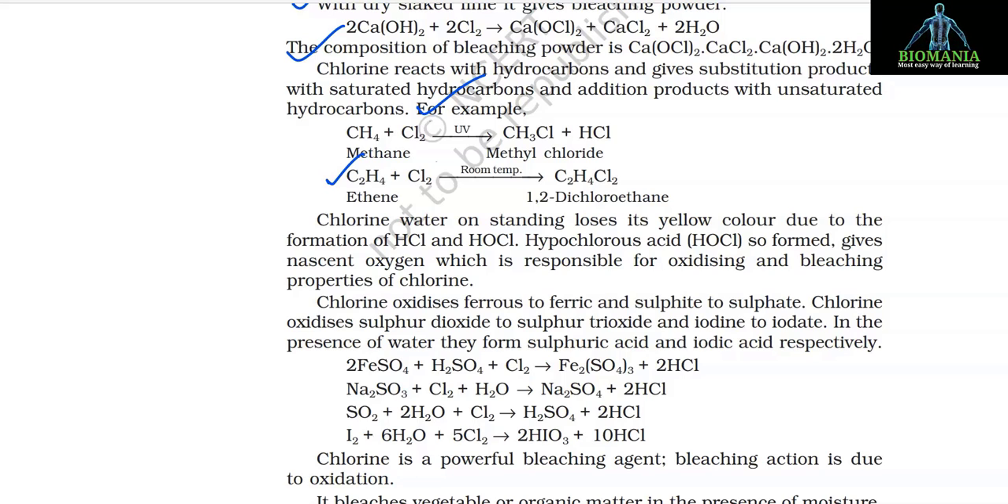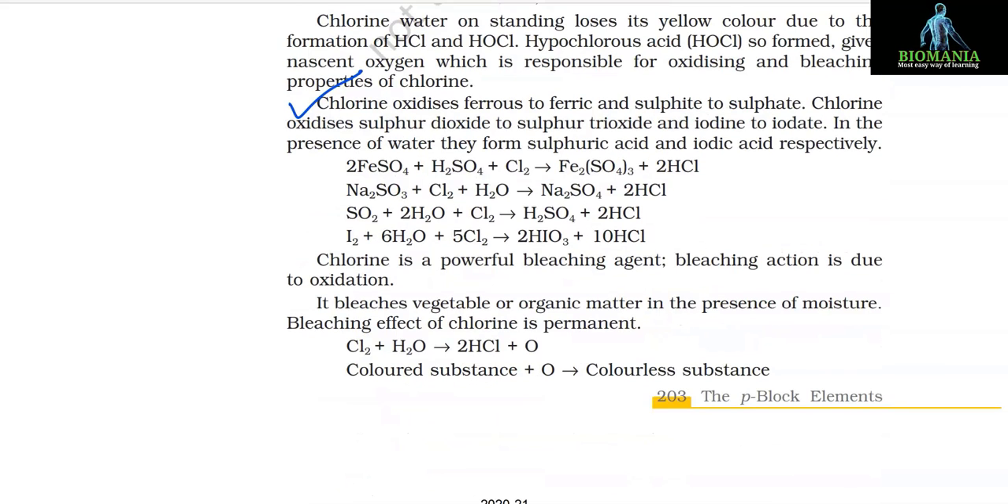Chlorine water on standing loses its yellow color due to the formation of HCl and HOCl. Hypochlorous acid, that is HOCl, so formed gives nascent oxygen, which is responsible for the oxidizing and bleaching properties of chlorine. Chlorine oxidizes ferrous to ferric and sulfide to sulfate. Chlorine oxidizes sulfur dioxide to sulfur trioxide and iodine to iodate. In the presence of water, they form sulfuric acid and iodic acid respectively.